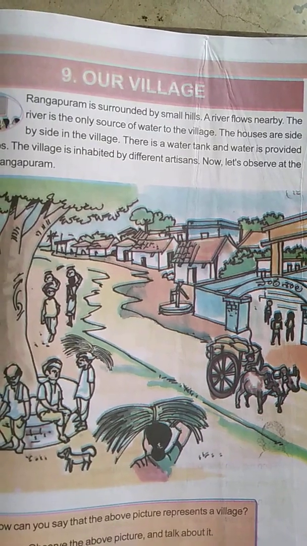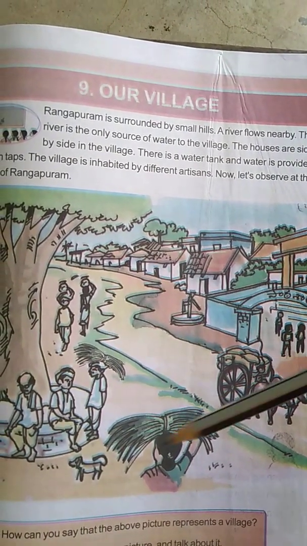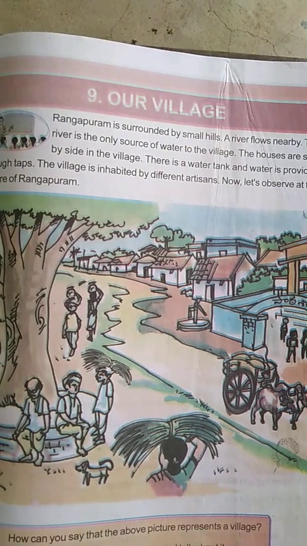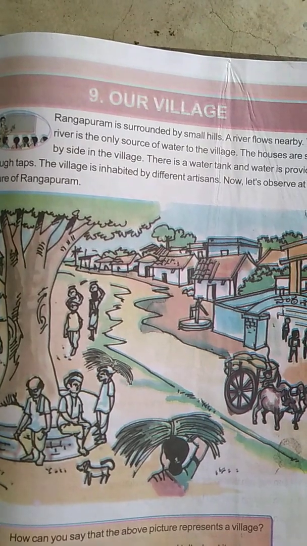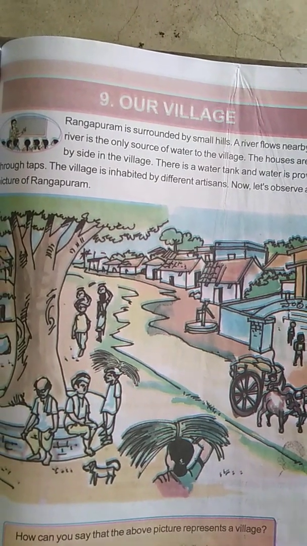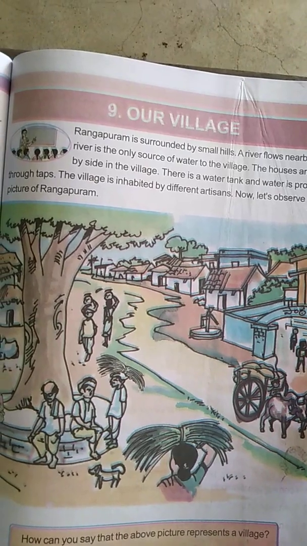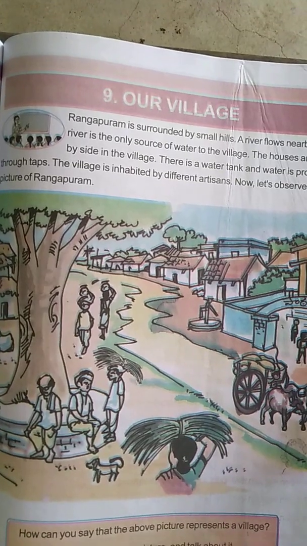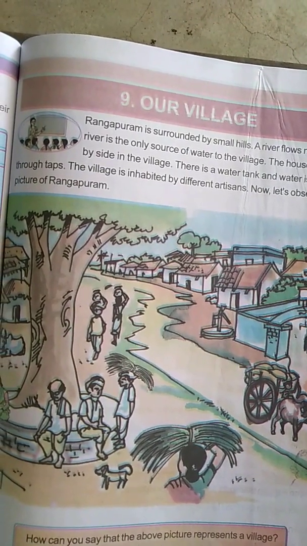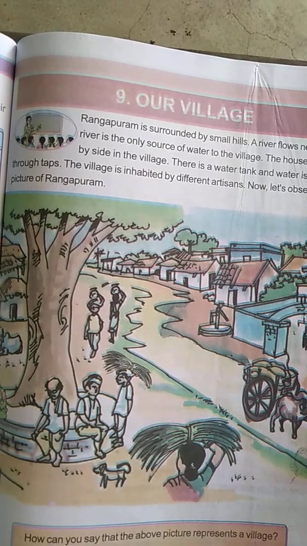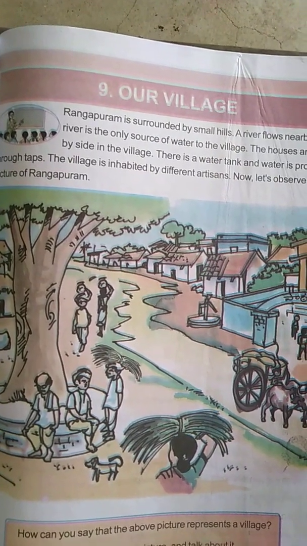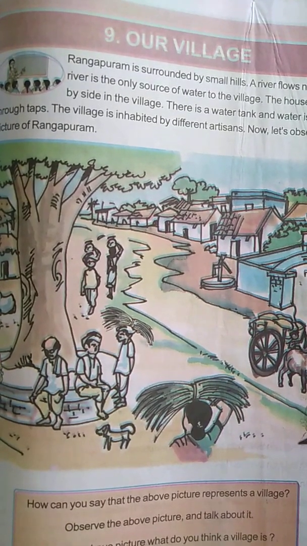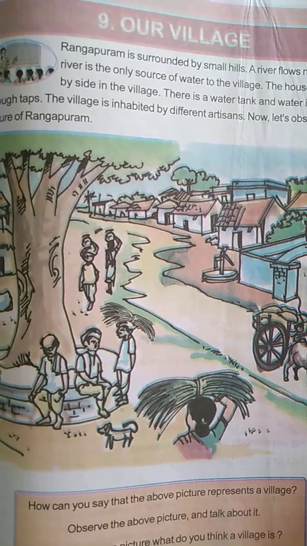Okay. Now, see here, this is a picture of a village which tells us more. What is it telling us? Here we can see that in our village also some people come and sit under the trees. Animals are moving here and there. Like that. Today we are going to do the journey of a village. Now let's see which village it is. It is looking so beautiful, no? Now, okay, let's start the lesson.